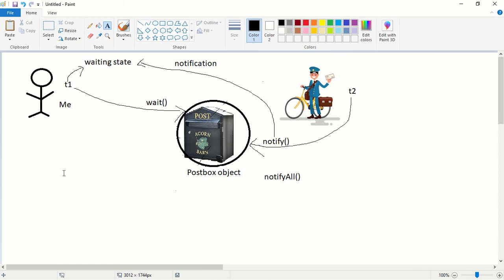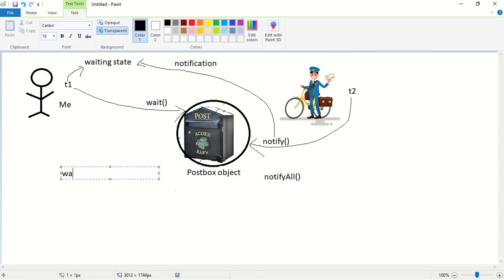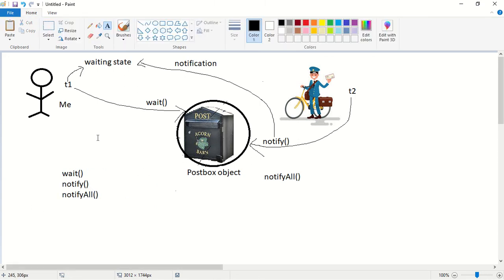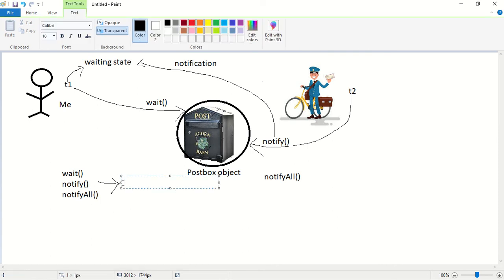The next point is, wait, notify and notify all methods are defined inside object class. So what is object class? Object class is the root class of all the classes in Java.